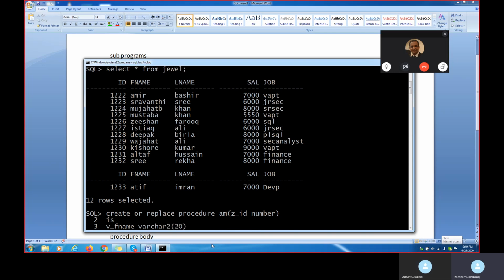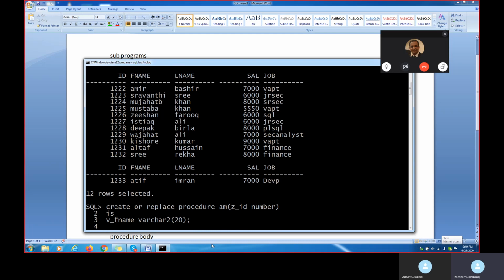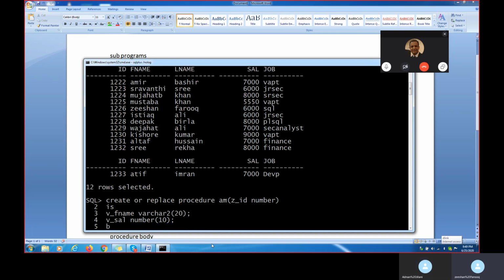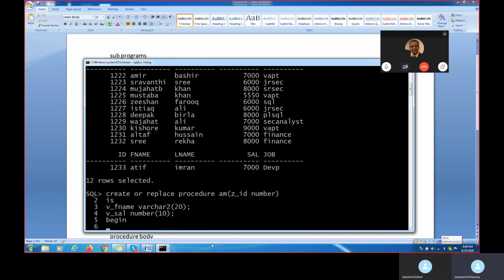This value I want as output. If I pass the ID, I want the first name and I want the salary. These two values I want. Now I put here BEGIN, and now SELECT.